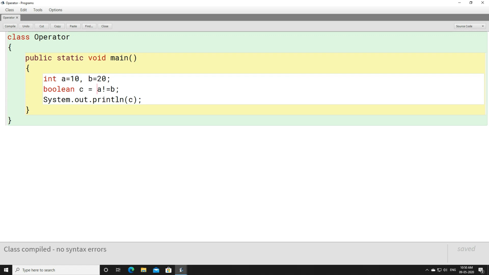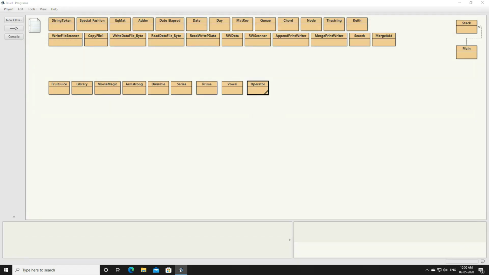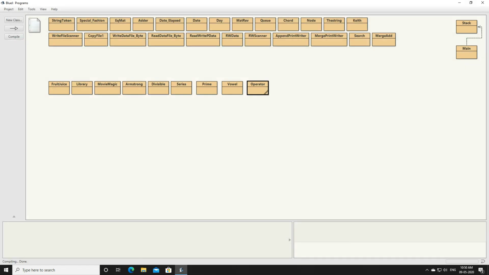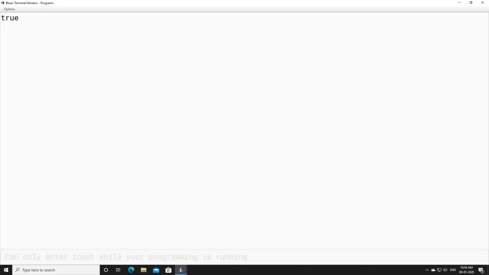Now let us check for the next one. Greater than sign. A greater than B. Now tell me, value of A, is it greater than 20? No, it is not greater than 20. What will be the output? The output will be false. Let's compile this one. It's coming false. Now if you change this 10 to 100, then what will be the output? A is greater than B. Yes, A is greater than B. Output will be true.